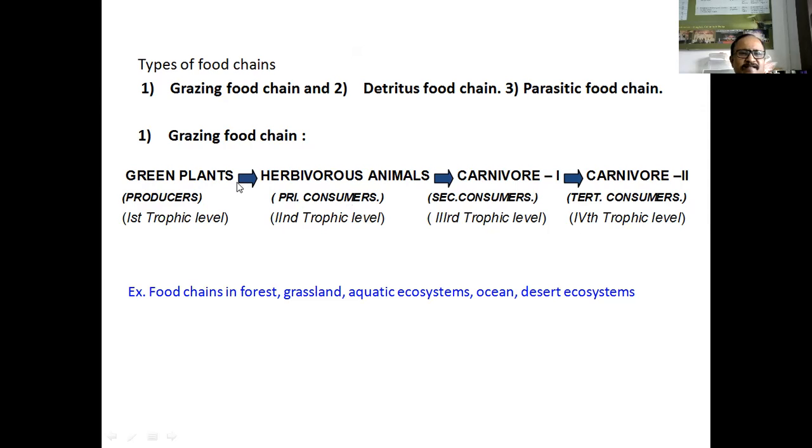Means in these food chains, the primary consumer animals, secondary consumers, and tertiary consumer animals graze on the food. Graze on the food means they voraciously consume the food in the ecosystem. Now these are green plants. Then what will the primary consumers do? When we consider the forest ecosystem, these green plants are eaten by the primary consumers. Whatever green plant they see in the forest, they will feed on it voraciously. Means they will graze. They will think of eating any plant.